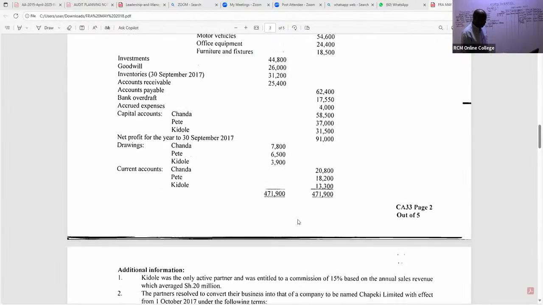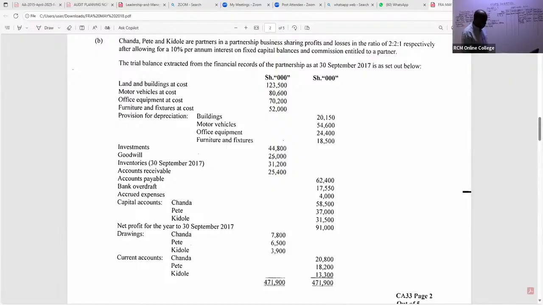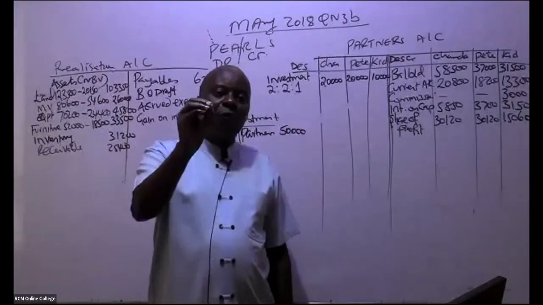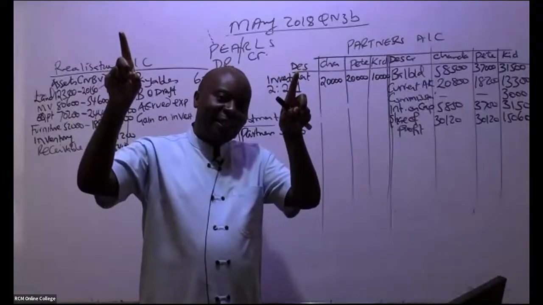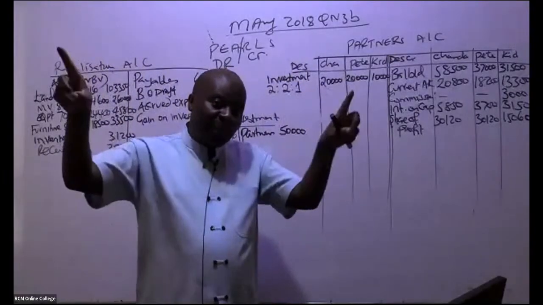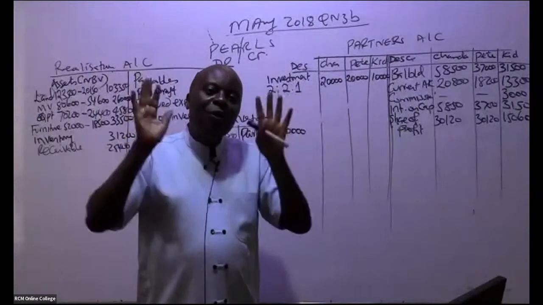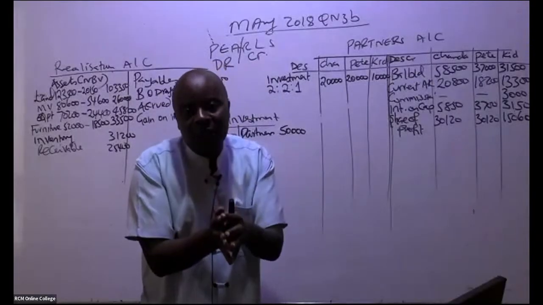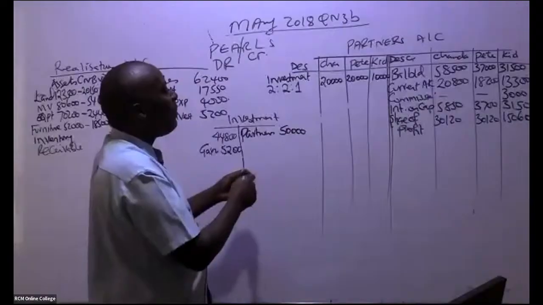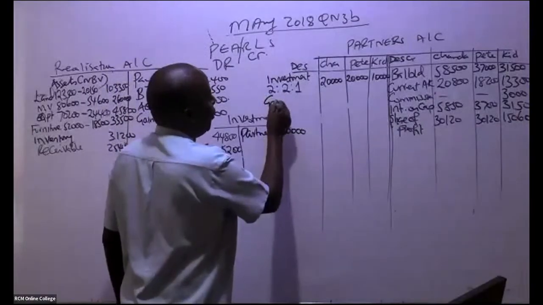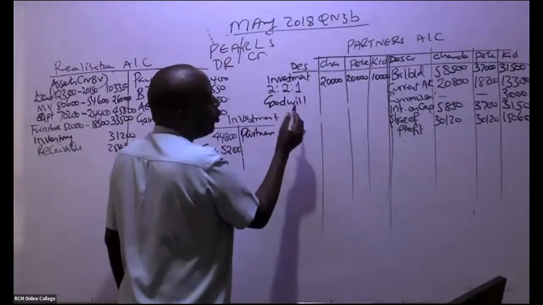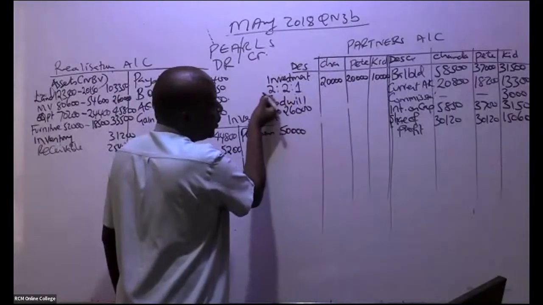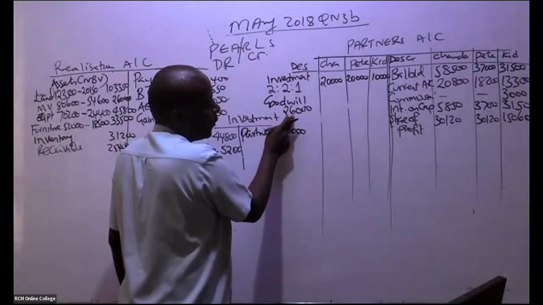So if it was this goodwill here, you can see we have goodwill of 26,000. If it was written off, was it taken over by the new company? No. So it means automatically that this is a loss for the partners. It's an expense for the partners, and expenses are normally debited. So come and give us here goodwill. You debit here goodwill. In total it is 26,000, and we are sharing it out on this basis, so 2/5 times 26,000.